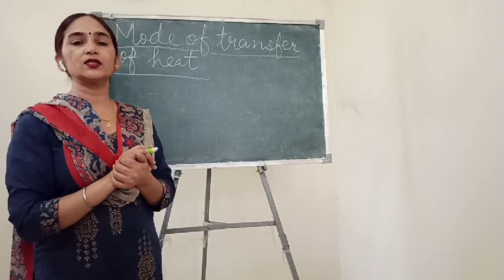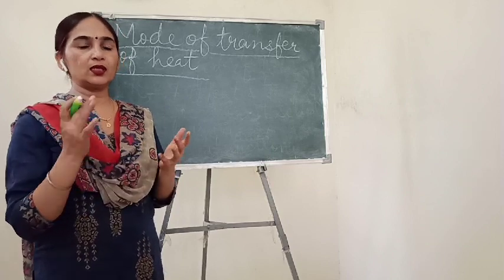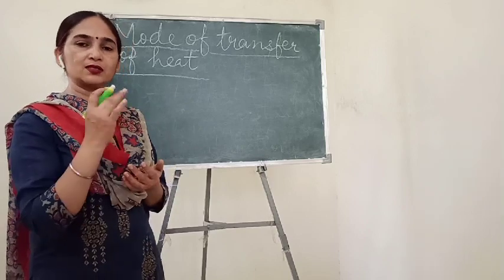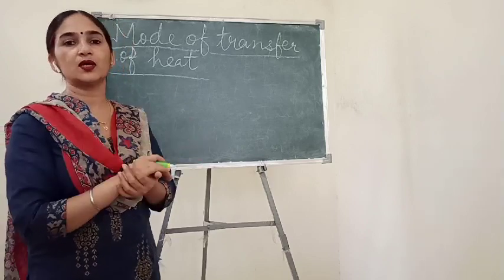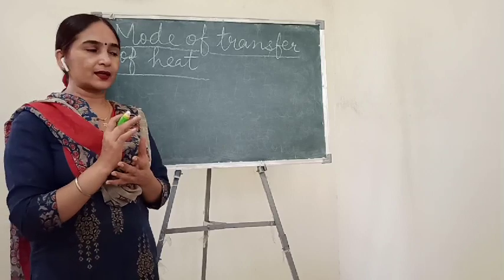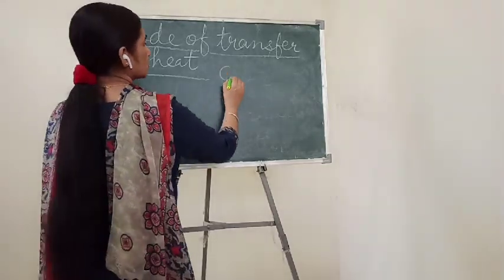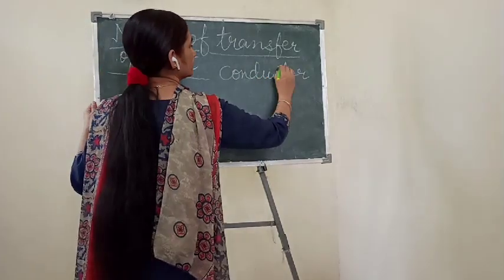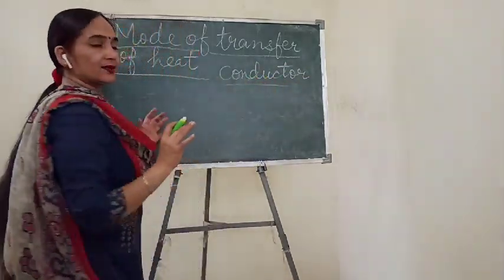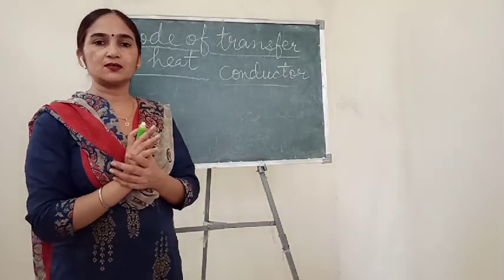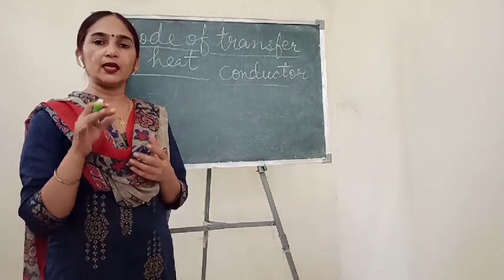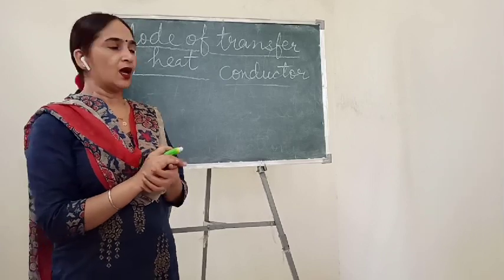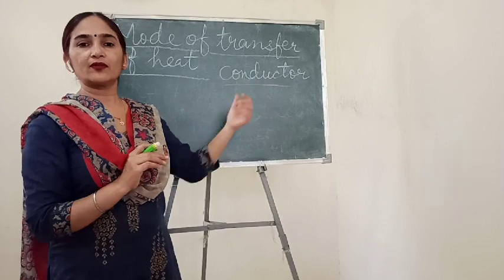we have to know about conductors and insulators. I know you have studied these two words in your previous classes, in 6th class also, or maybe in the junior classes. What are conductors? First you should be clear about these two words, then only can you understand. Conductors are those substances which allow heat or electricity to pass through them. Understand? So what are the examples of conductors?